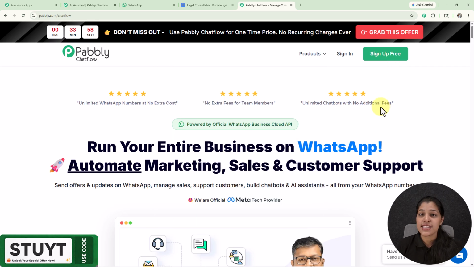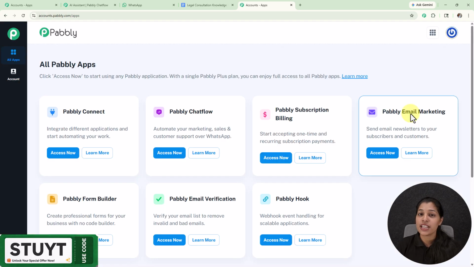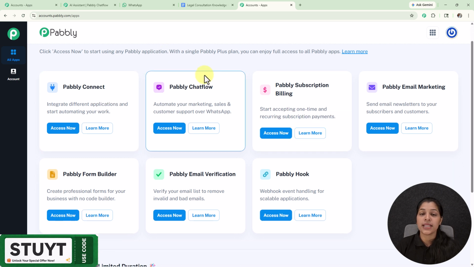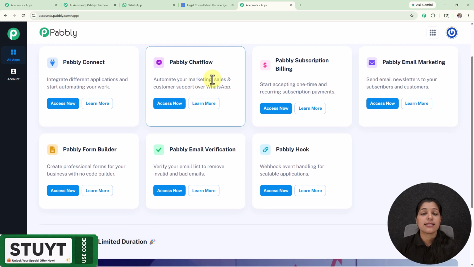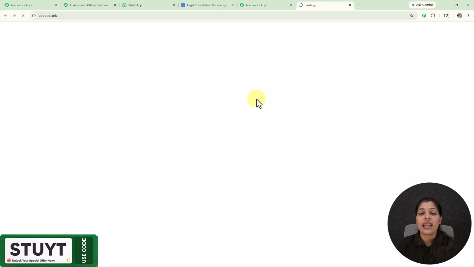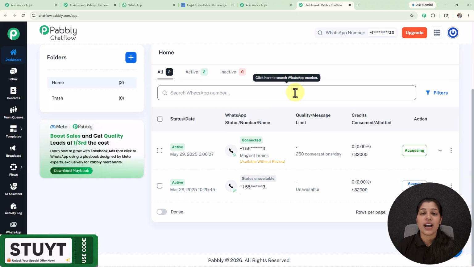Now if you are an existing user like me, then you can just click over this sign in, and once you finish your sign up or login, you will get this all Pabbly apps page where you can see all the products provided by Pabbly. And as we are going to create an AI assistant, we have to access this Pabbly Chatflow app by simply selecting this access now button, and we will land on the dashboard page of Pabbly Chatflow where you can see these are the numbers I have connected to my account.